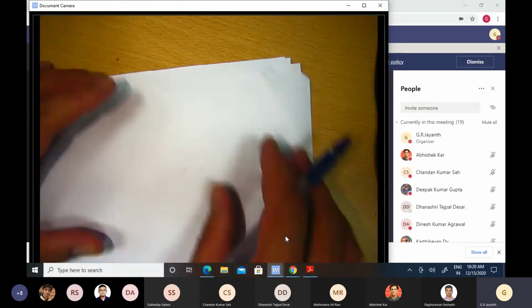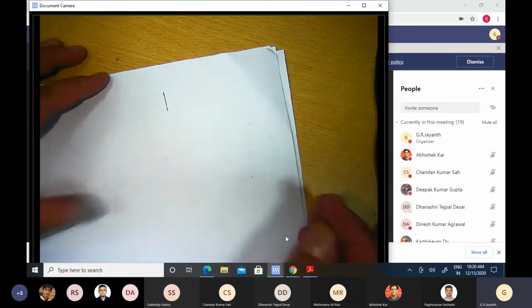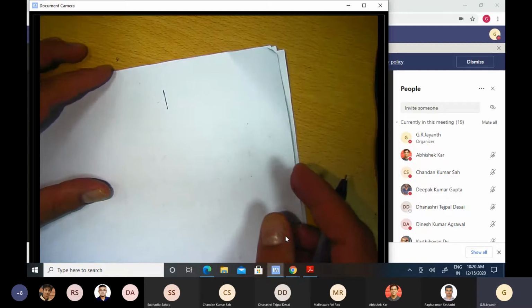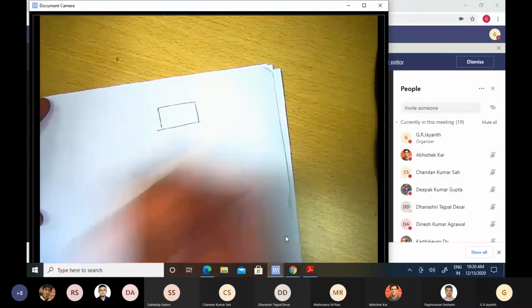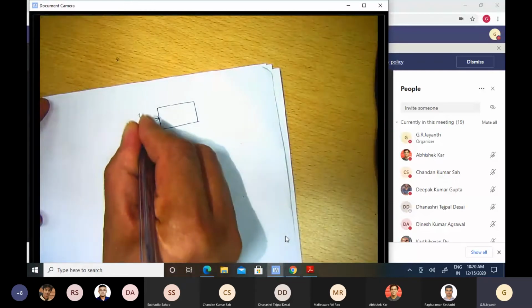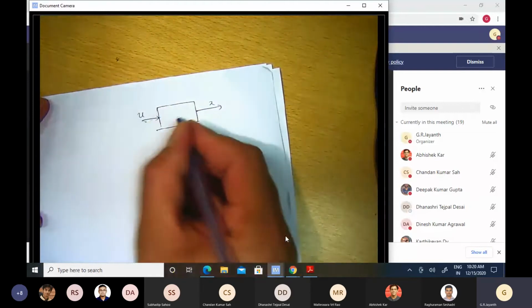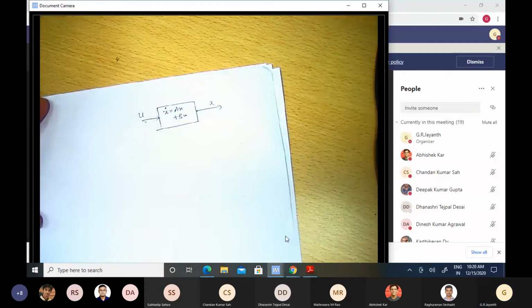So let us briefly take a look at the block diagram of the system. In systems theory we often represent systems by block diagrams because it doesn't matter ultimately what the physical construction of a system is. We are only concerned about its mathematical structure, what differential equation it has. In our case, we have our dynamic system. The input to that is u, and the output of that is x. And the internal dynamics is x dot is equal to ax plus bu.